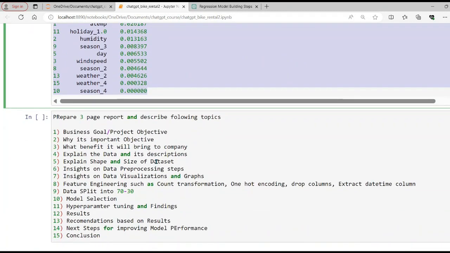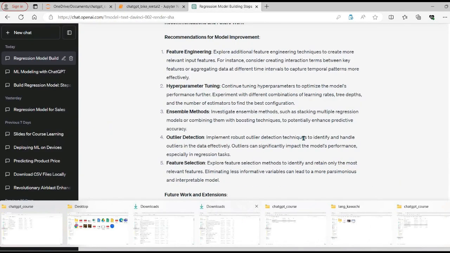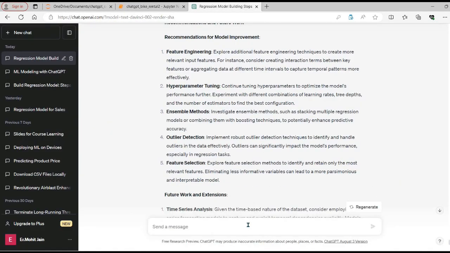Finally, there are two things which they have not mentioned in the report, which are next steps for improving model performance and the conclusion. So let's ask the final thing from ChatGPT before we wrap up our video and the course as well. Let's ask, write next steps for improving model performance and the conclusion.